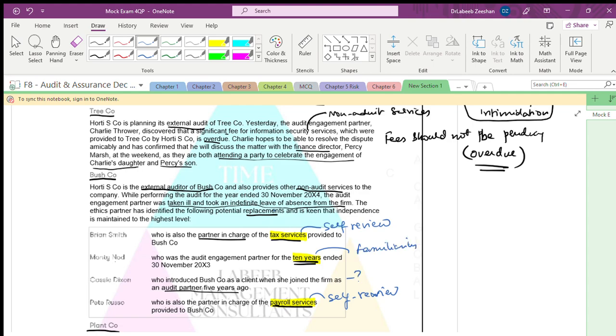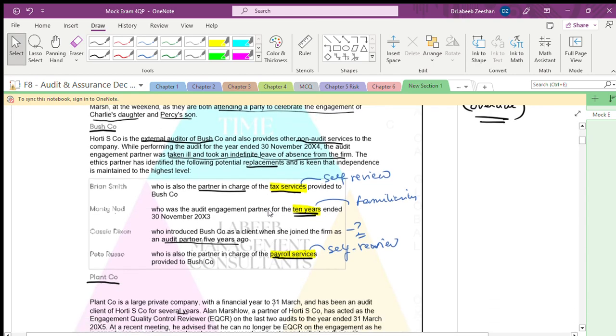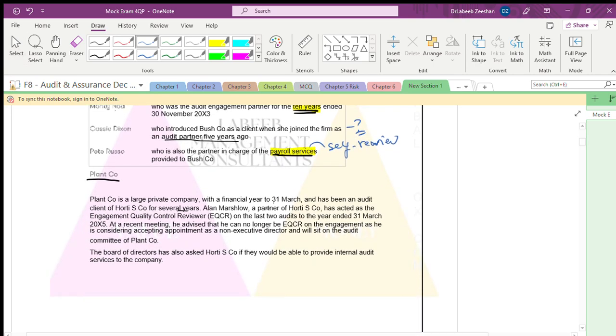Here we have to check what are the things which are happening. Plant company. Plant is a large private company and has been an audit client of Hotty for several years. The moment we say it is for several years, what will happen? It is a concept of familiarity. One of the partners of Hotty has acted as a wine. That's good. Self-review. Is it right?